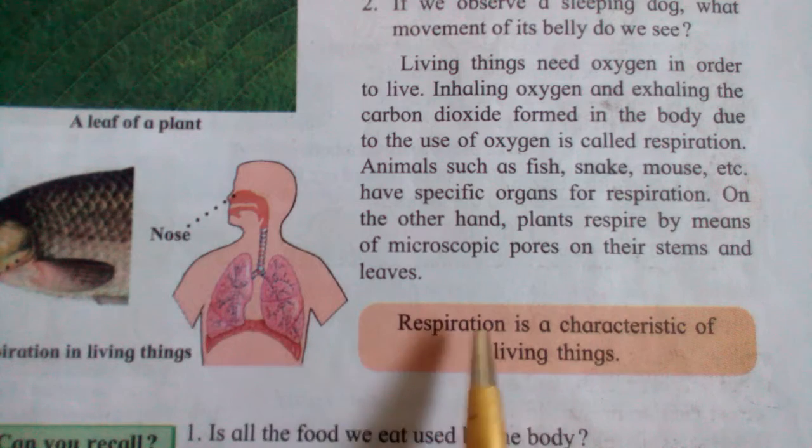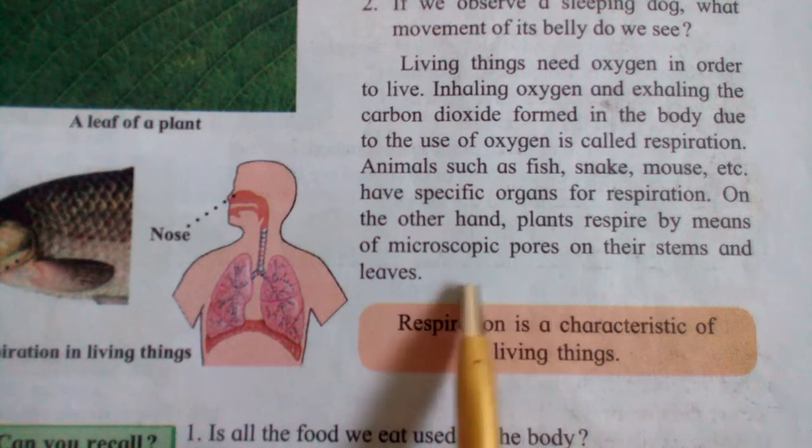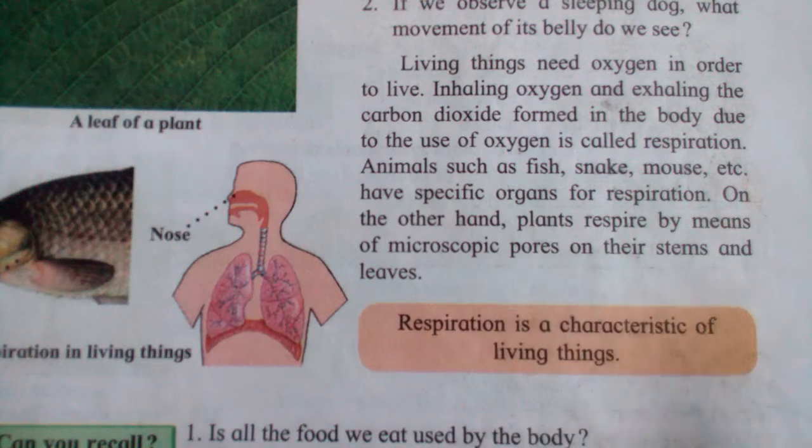Stomata are also present on the stem. Very small holes are there. This respiration is a characteristic of living things.